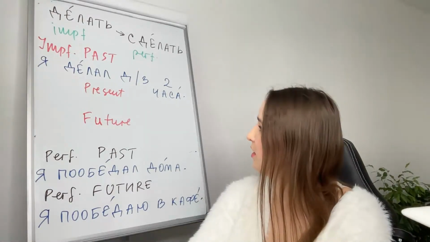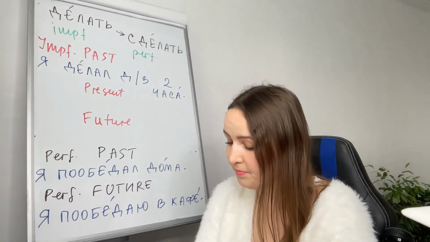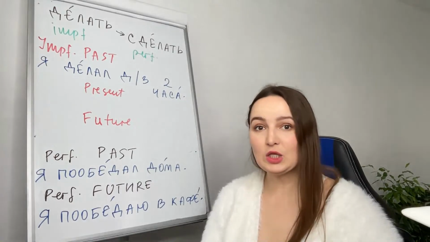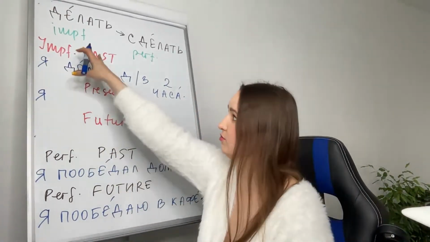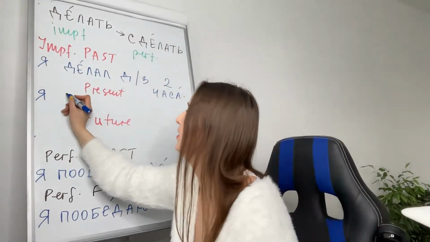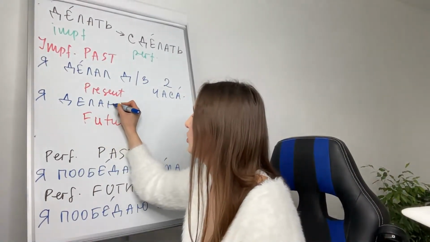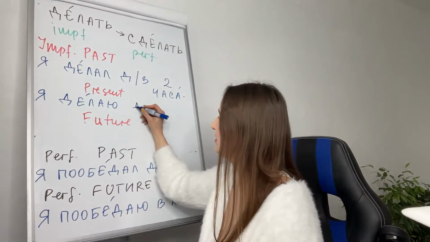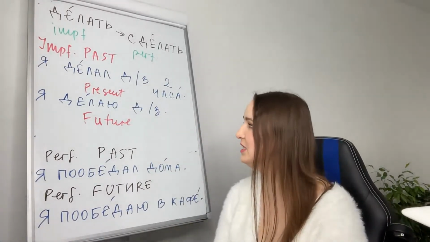Следующий пример. Present is я делаю домашнее задание. I'm doing it right now in present, and of course we will use imperfective because we don't have present perfective. Я делаю домашнее задание.